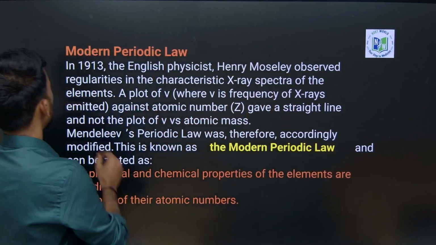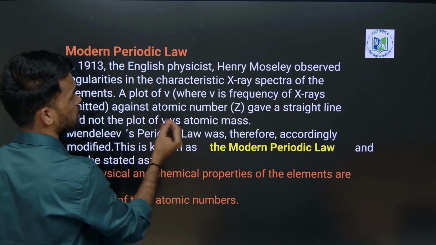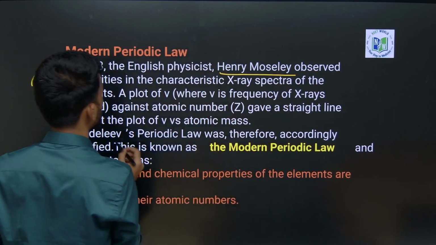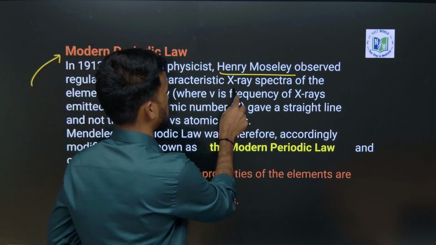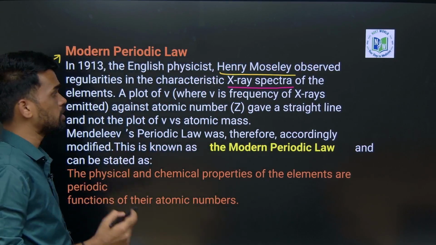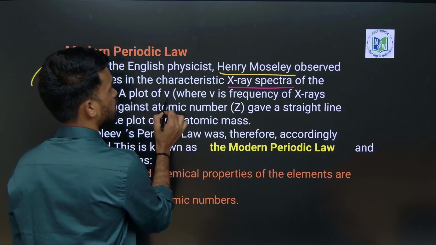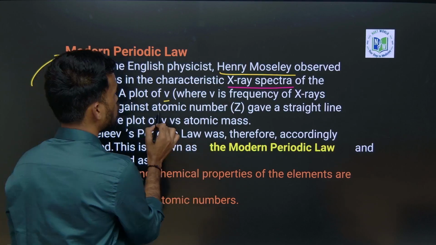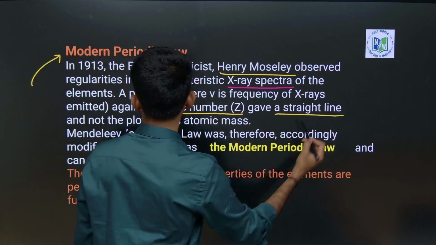Okay. Then later we got the modern periodic law. This was given by Henry Moseley. He observed the regularities in the characteristics using the X-ray spectrum. He drew a plot of the frequency of X-rays versus atomic number, indicated by Z, which gives a straight line.